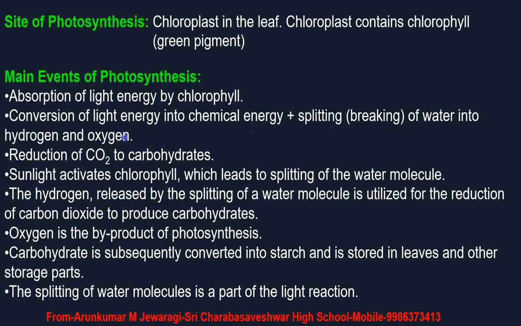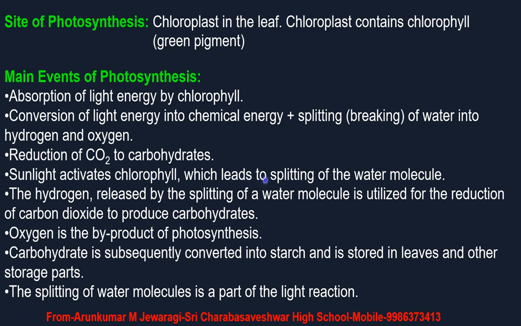After absorption of solar energy, conversion of light energy into chemical energy plus splitting of water into hydrogen and oxygen takes place inside the leaves only. So remember students, the next step is conversion of light energy into chemical energy plus splitting of water into hydrogen and oxygen. After this, reduction of carbon dioxide to carbohydrates. After water is split into hydrogen and oxygen, this hydrogen combines with carbon dioxide and forms carbohydrates. Okay, reduction of carbon dioxide to carbohydrates.